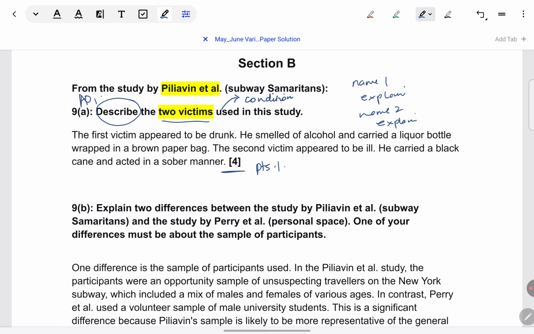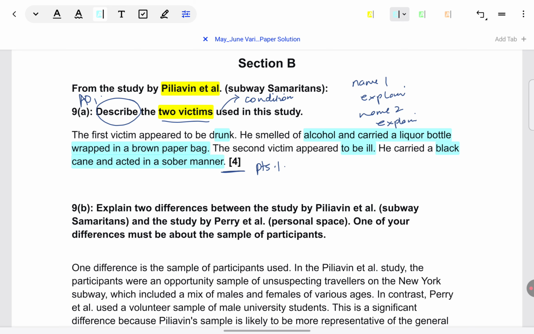So let's see the model answer to understand more concretely. The first victim appeared to be drunk. So here you can see the student has named the condition. He smelled of alcohol and carried a liquor bottle wrapped in a brown paper bag. Here they've described what the victim behaved like when they pretended to be drunk. Then the second victim appeared to be ill. So again, you can see the condition has been named. And then that is further elaborated by saying they were carrying a black cane and they were behaving sober. So, very easy to score as such. The main thing is not to get confused with the appearance of the confederate who is playing the victim.